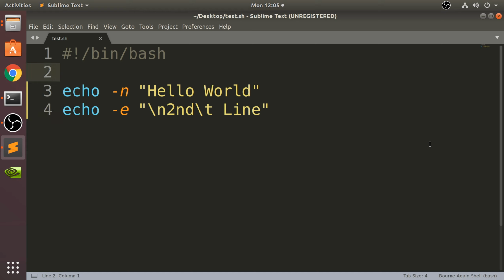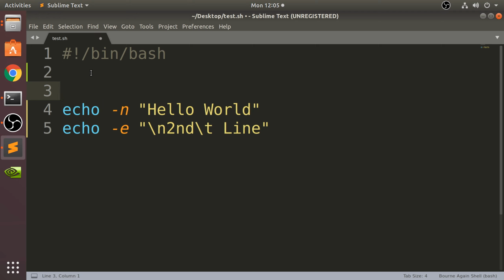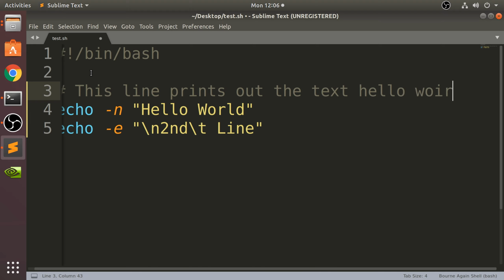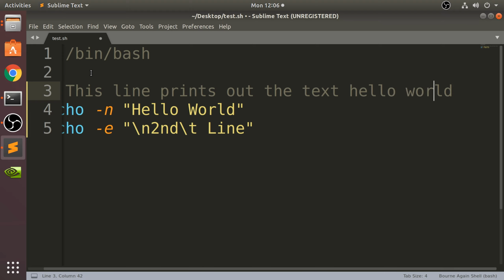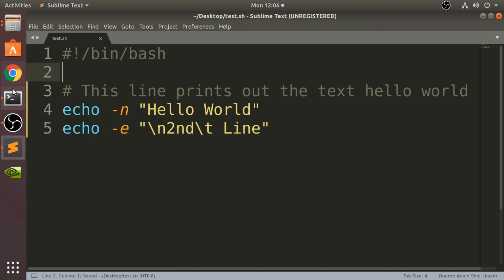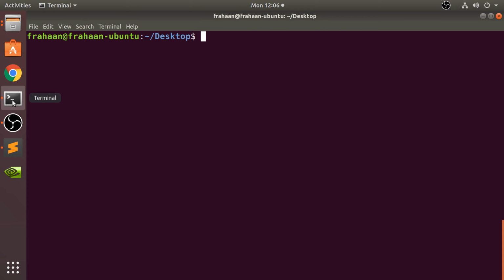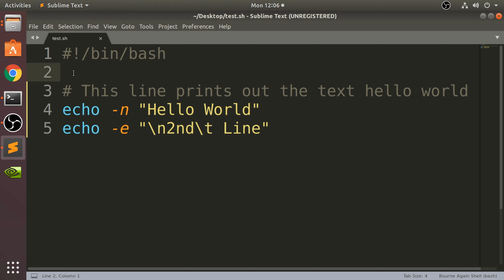So imagine if I wanted to just describe what this line does. You can put a comment, you start it with a hash, and then you put the comment. So I'm going to say, this line prints out the text hello world. That's really it. And now if I was to save that and run it, ./text.sh, nothing changes. That is not displayed even though we've got that code there.